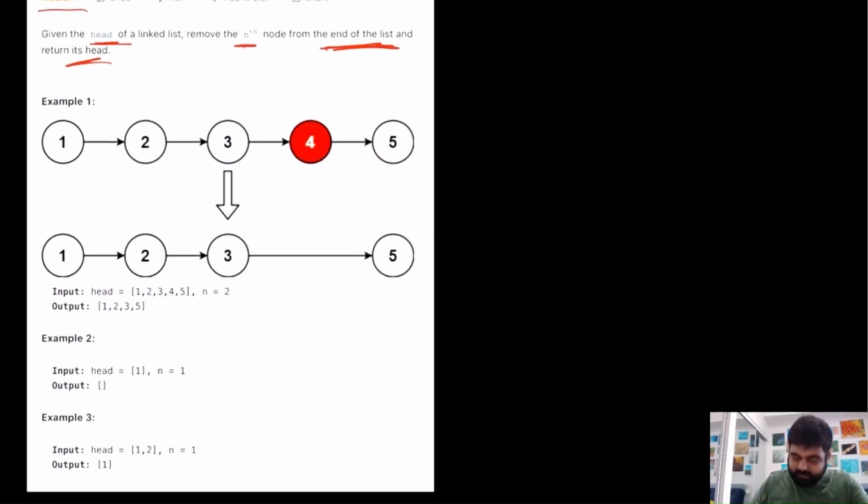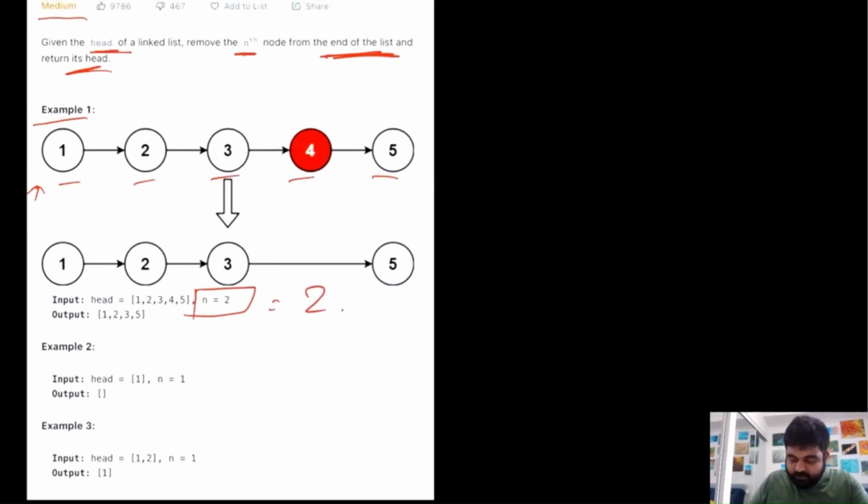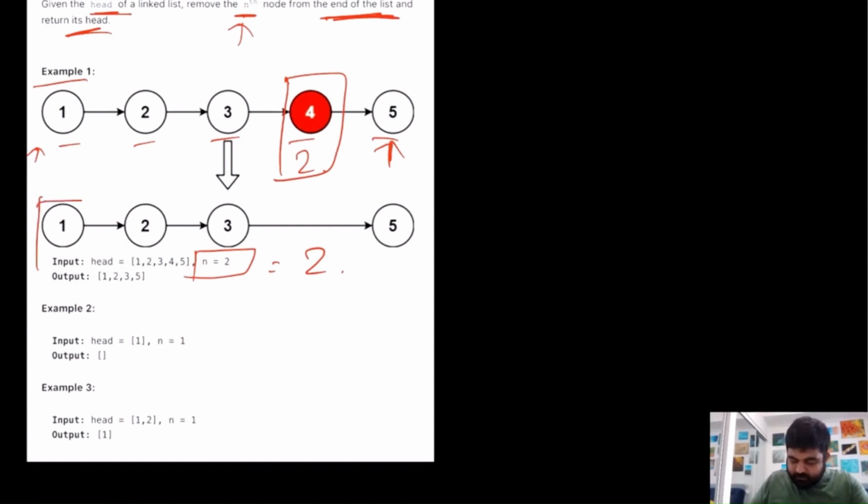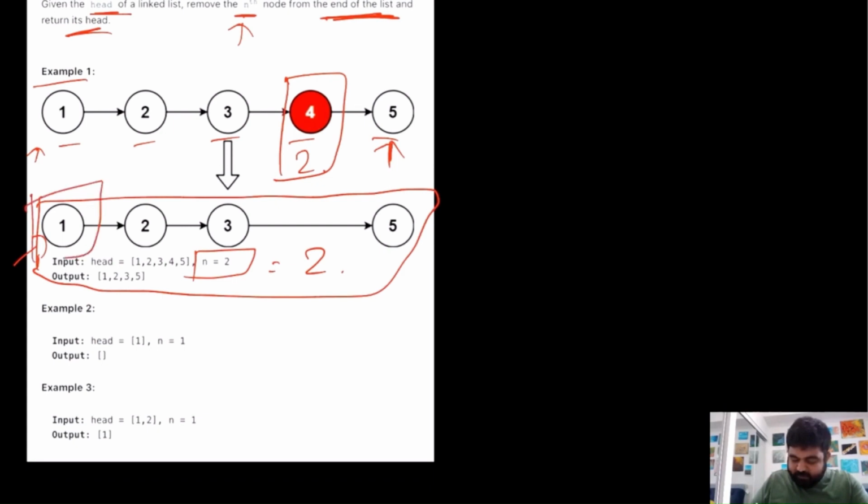If we try to understand it using an example, originally we are given a list 1 2 3 4 5, and over here n is equal to 2. So we need to remove the second node, but remember we need to remove the nth node from the end of the list. In this case, this would be the first node from the end of the list, and this would be the second node from the end of the list. So we will need to remove this 4, and once we remove it, the answer would be something like this. This is what we need to return, and in this case we will need to return this head pointer, and then automatically it will traverse the entire linked list.